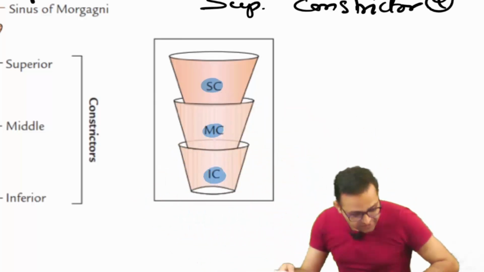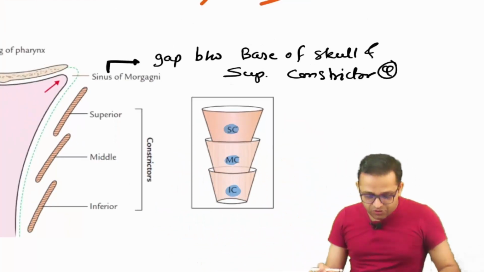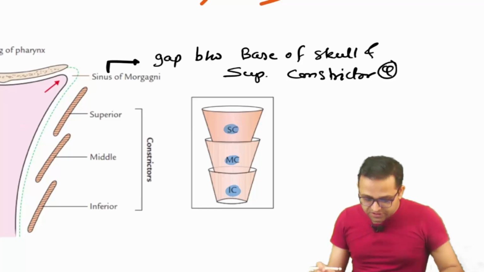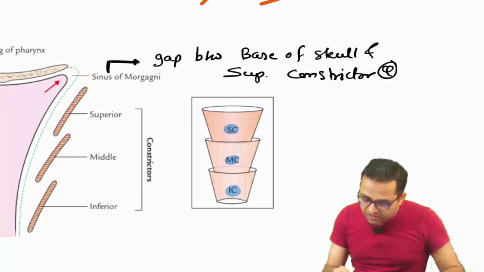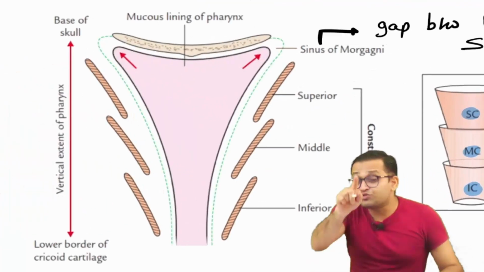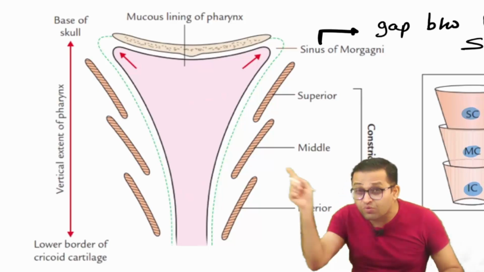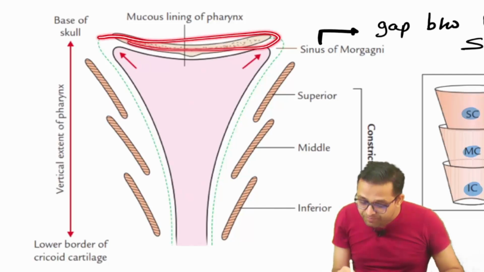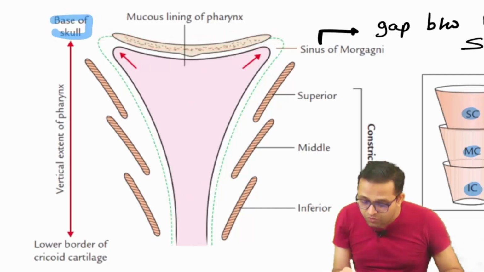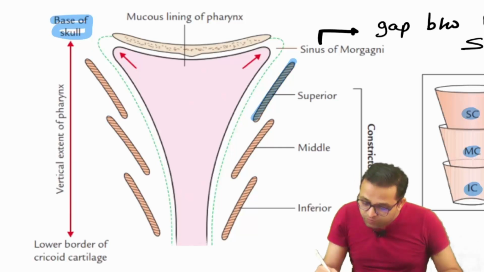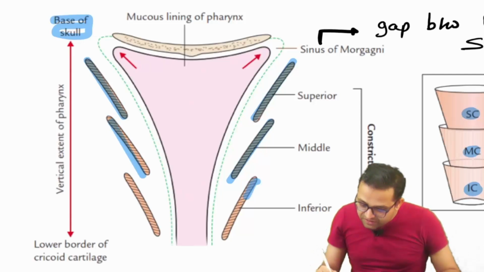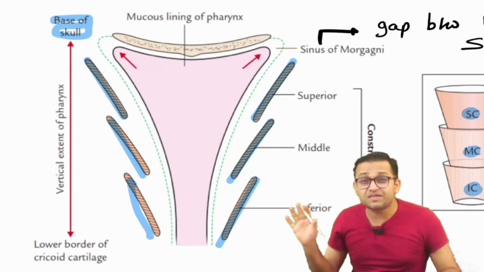Just observe here. Look here. When you cut, it will appear in this way. This is an INICET question right now. This is our base of the skull. When you cut, you will see the superior constrictor, the middle constrictor, and this is our inferior constrictor. This much of a diagram will be formed.